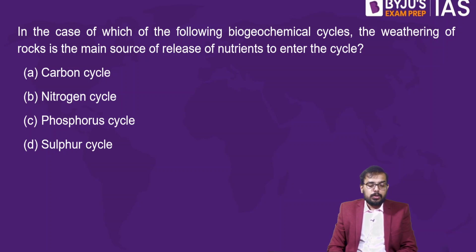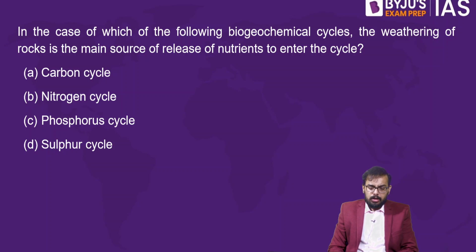Okay, so the next question: in the case of which of the following biogeochemical cycles is the weathering of rocks the main source for the release of nutrients to enter into the cycle? So which one?